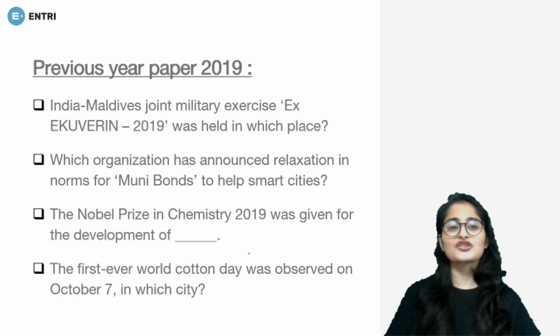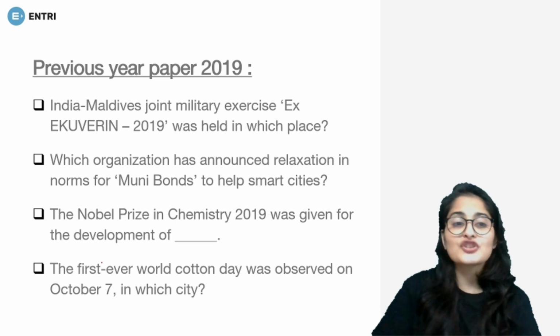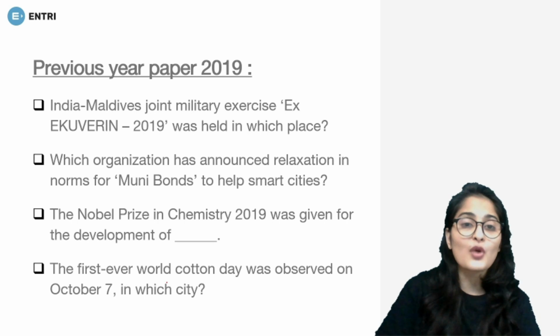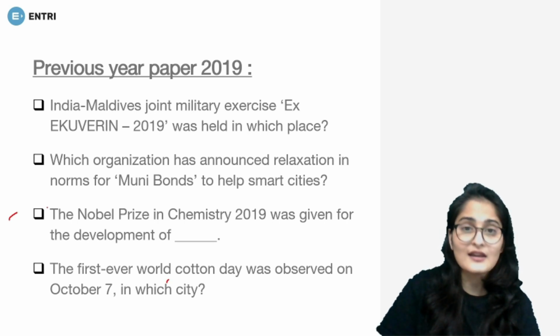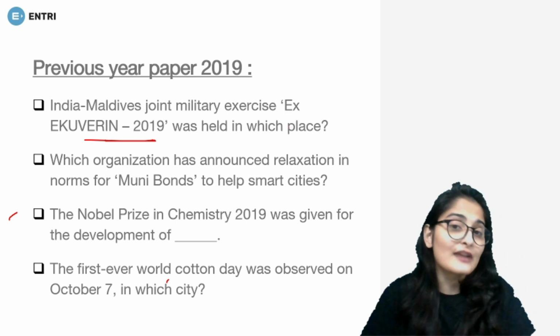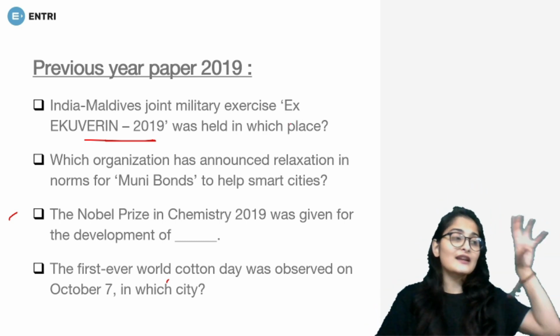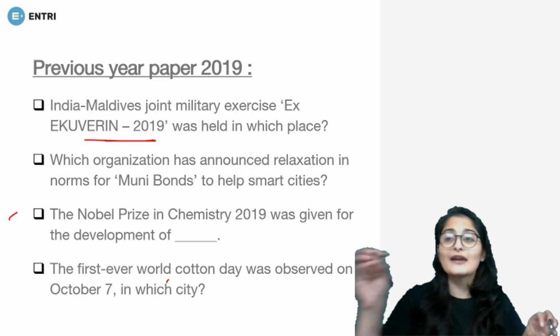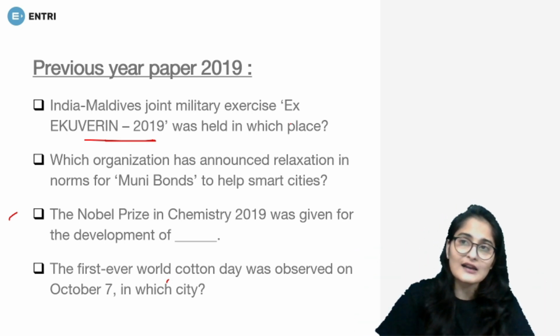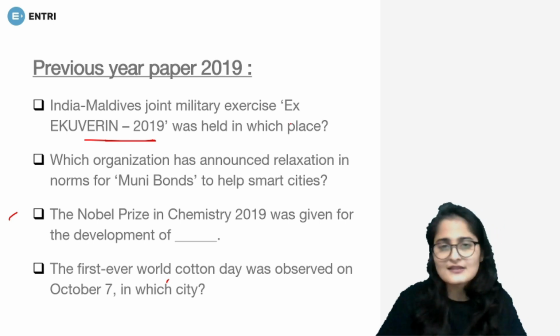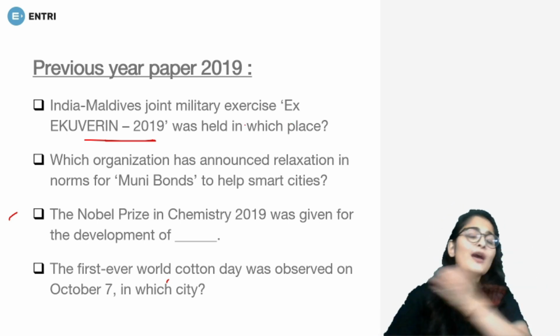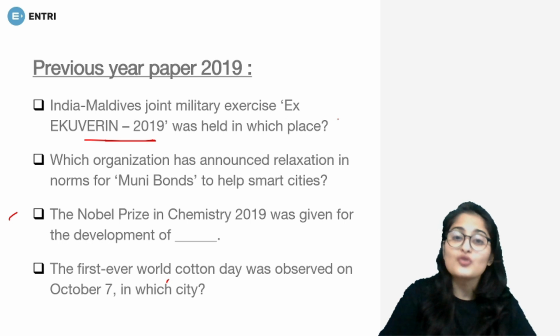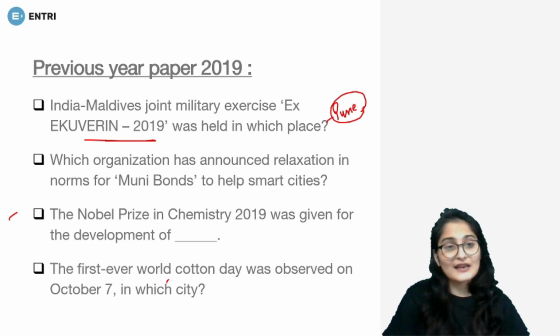Like in 2019, in the current affairs section, for example, a question was asked about the India Maldives joint military exercise, exercise Ekuverin, in 2019. Where was it held? So they gave the idea that it is between these countries. They gave the name of the exercise and they asked you where it was held. Similarly, in the current affairs there are a lot of exercises that have been held. They can ask you anything from the exercise. So the answer for this was Pune, and it was held in 2019.